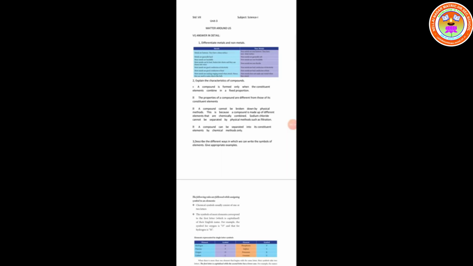Next point, most metals are good conductors of electricity. So non-metals are bad conductors of electricity. Heat, so most of the metals are good conductors of heat, non-metals are bad conductors of heat. So metals are good conductors of heat and electricity, non-metals are bad conductors of heat and electricity.